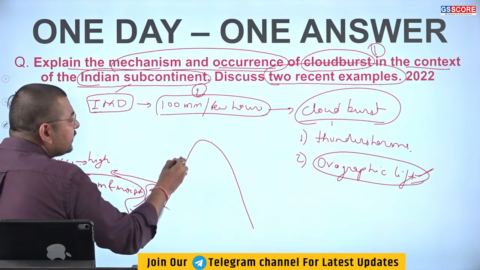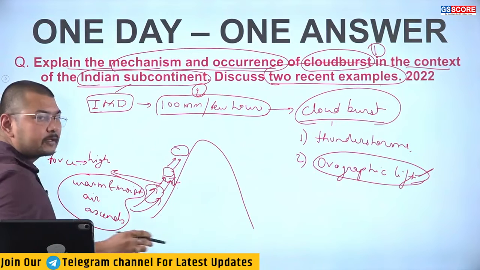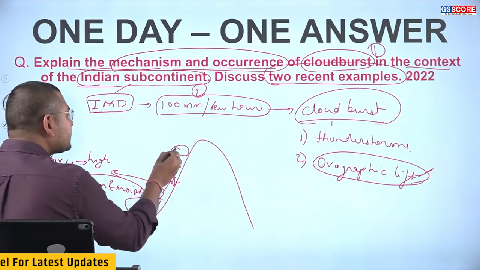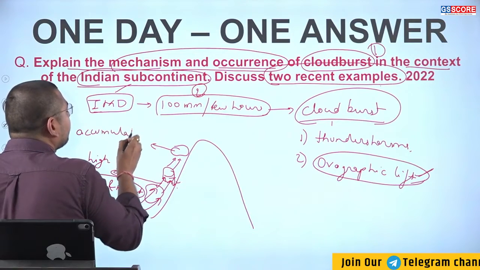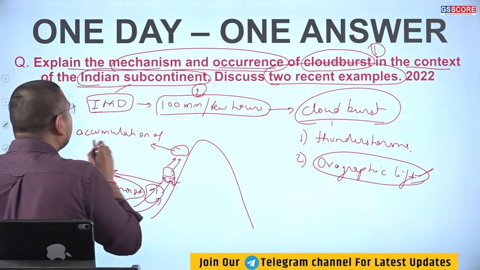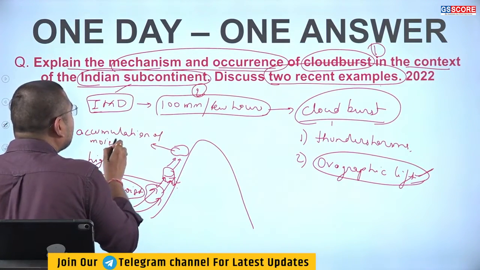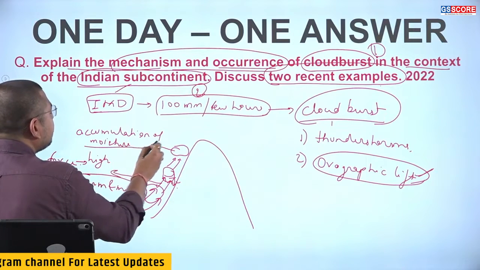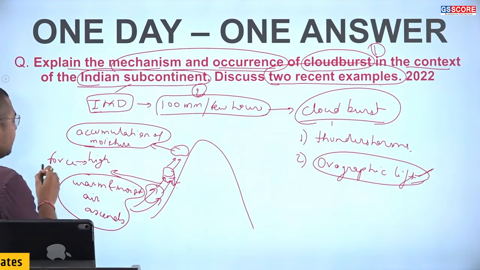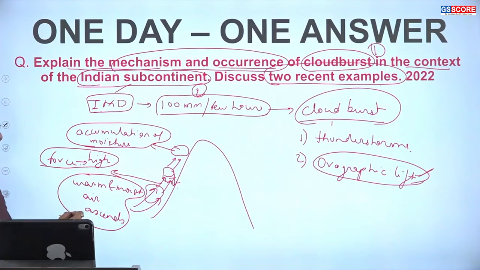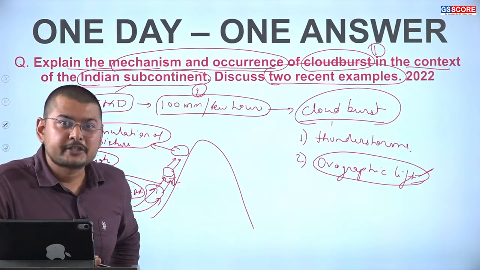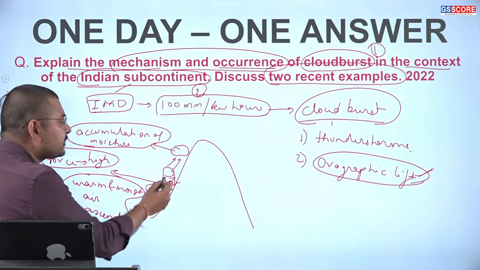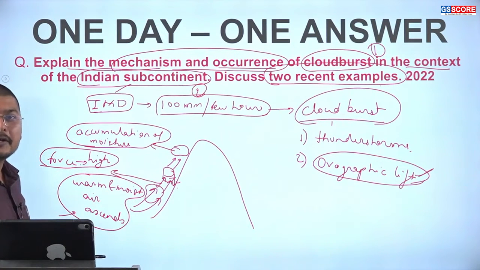Thus, it results in the simultaneous upliftment of the clouds and the accumulation of moisture. This high force provided by the lifting does not allow the moisture to shed towards the lower regions.